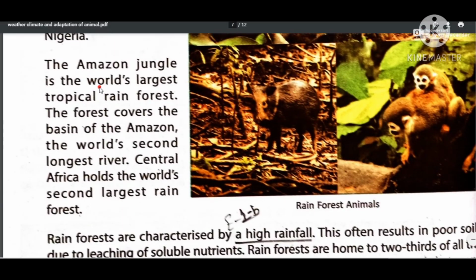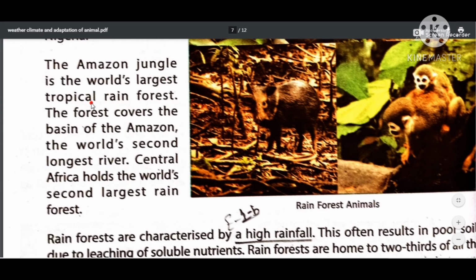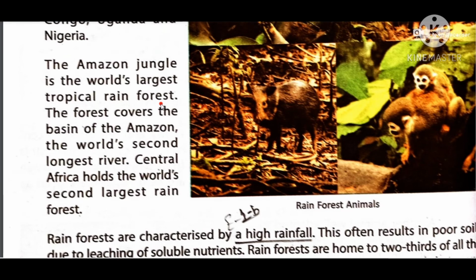The Amazon jungle is the world's largest tropical rainforest. So this can become a 1 mark question. The Amazon jungle is the world's largest tropical rainforest. The forest covers the basin of the Amazon, the world's second largest river. Obviously, I think you already had discussed this in your SST subject. Central Africa holds the world's second largest rainforest. So the world's largest and the second largest rainforest you can see there.